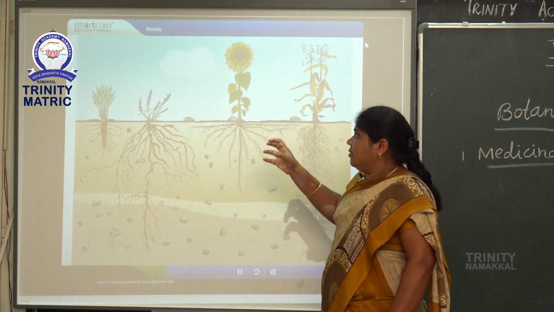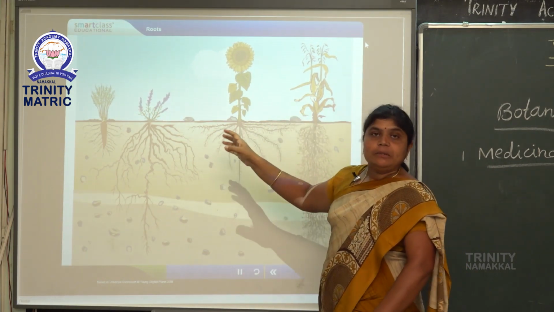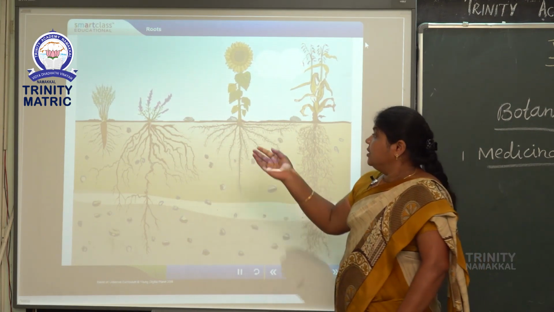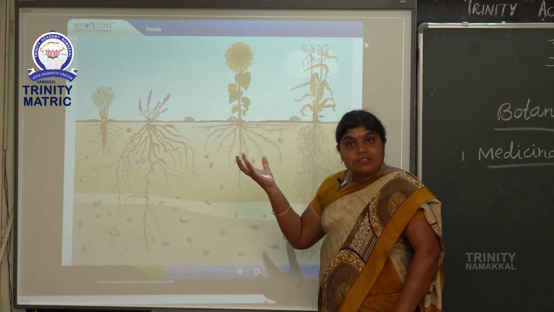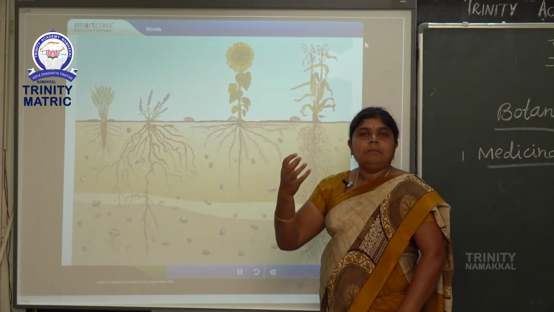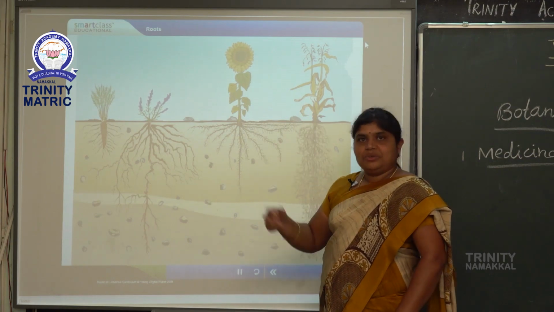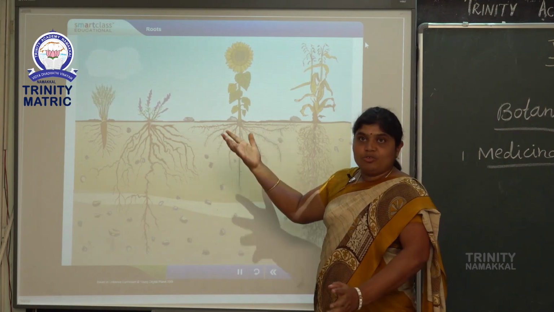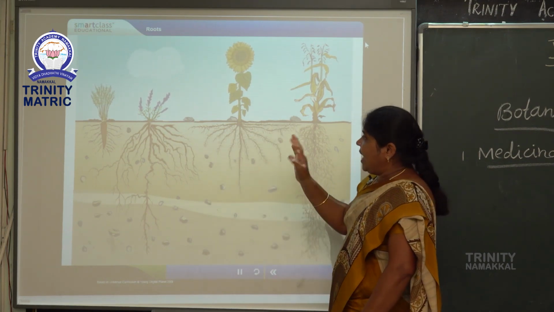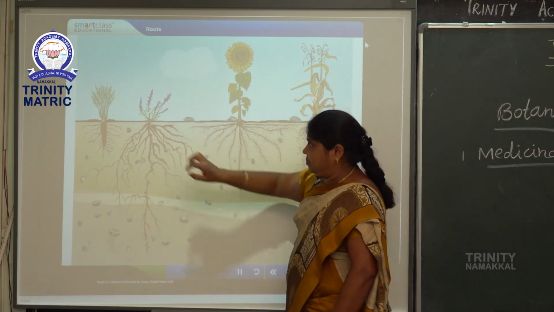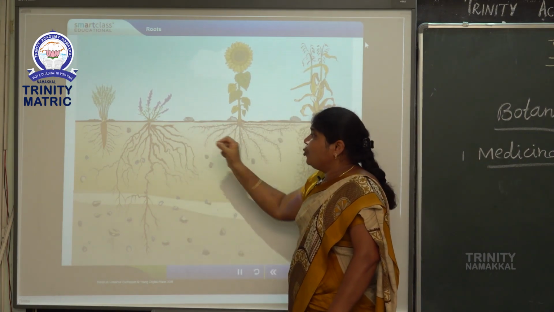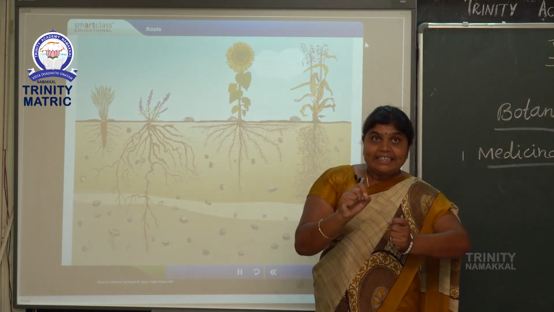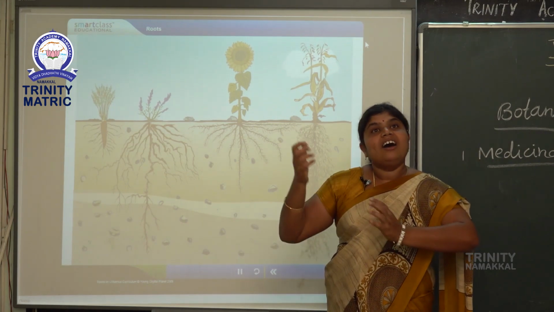The roots are one of the important parts of the whole plant, because the roots absorb water and minerals for the plant. So the root system is very, very important. The roots have a root cap. What is the purpose of the root cap? The root cap protects the roots from harsh conditions.